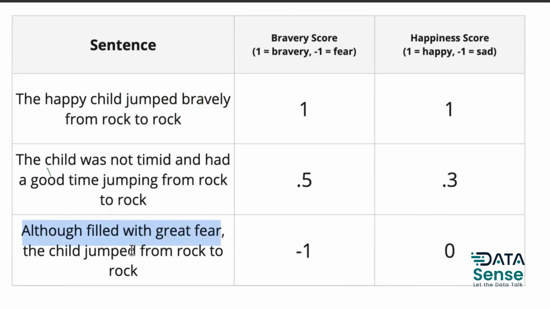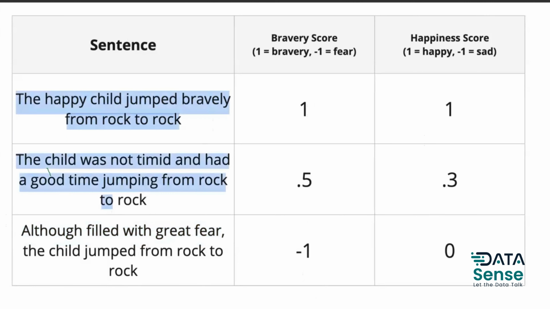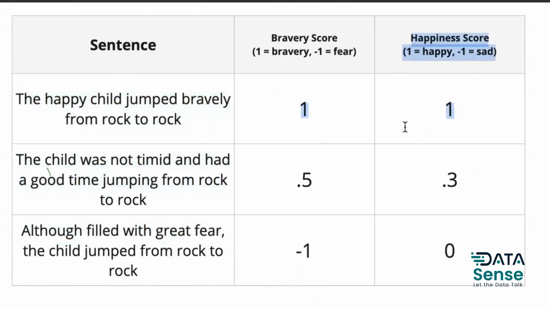The child jumped from rock to rock. We don't know anything about his happiness, so we have marked him 0. So for this first statement, I have the numbers 1, 1. For the second statement, it is 0.5, 0.3. For the third, it is -1, 0. What are these numbers called? These are called, which I just spoke about a few minutes back, embeddings.